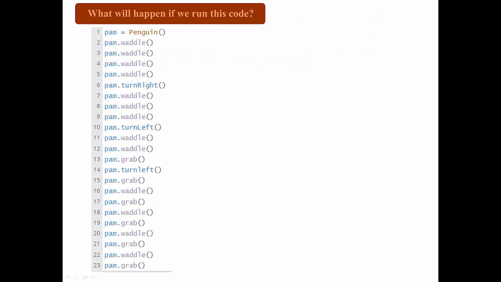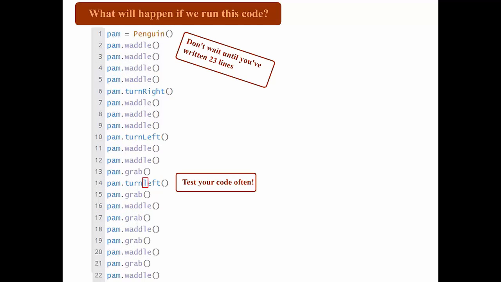But let's see an example. What will happen if we run this code here? And I'll give you a hint. A syntax error will prevent the code from working correctly. Well, if you missed it, you're not alone. On line 14, a lowercase l, which should actually be uppercased in turn left, will stop the program from working. However, it's hard to detect this error with so many lines of code around it. We shouldn't have waited until we've written 23 lines, and instead tested our code more often.